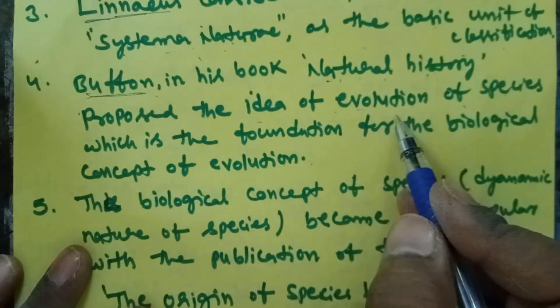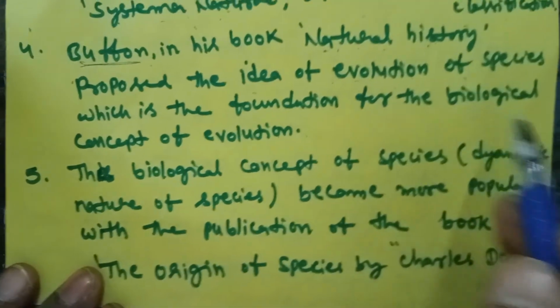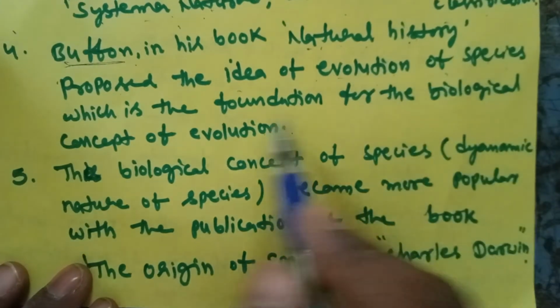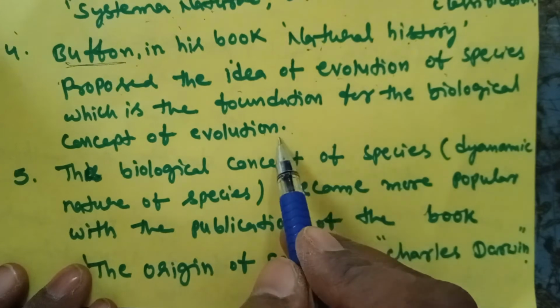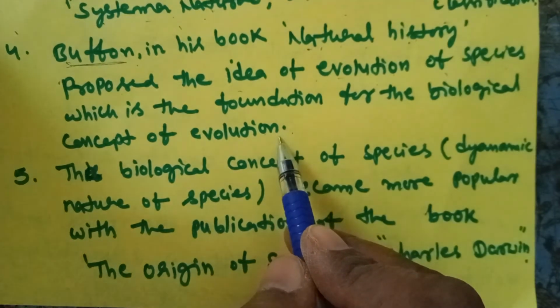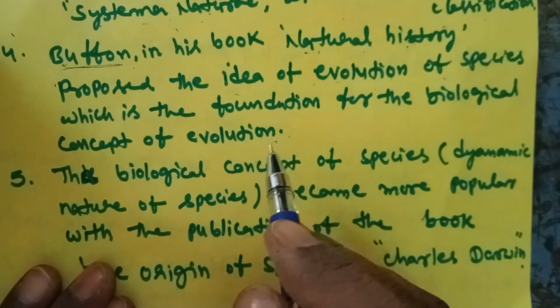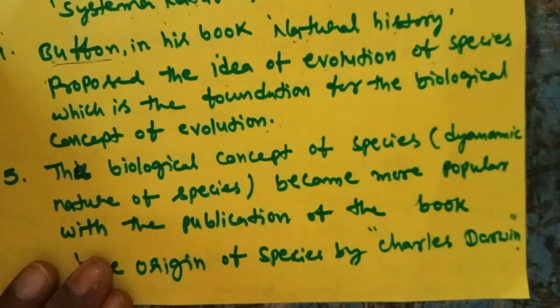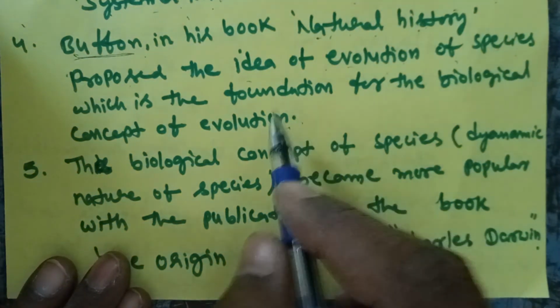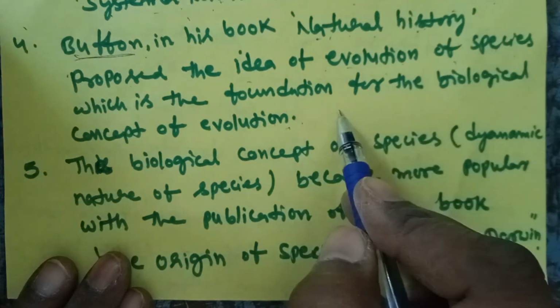How do species evolve? Natural History described the evolution of species, the foundation for the biological concept of evolution. Over prolonged years, one species can produce another species. In this evolution period, new species originate.